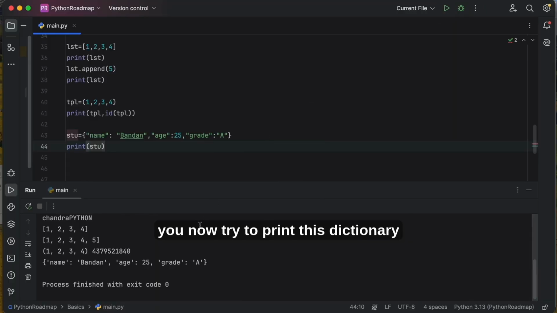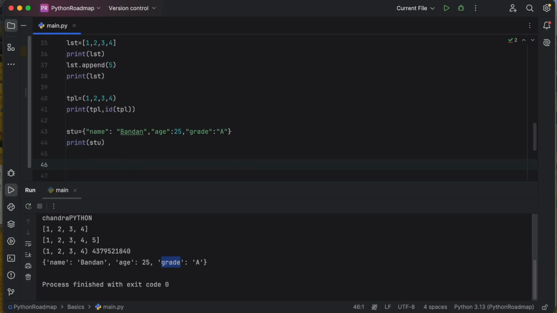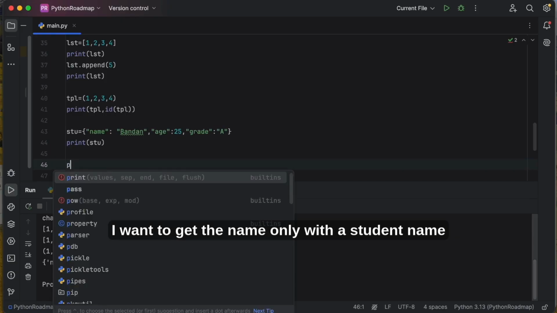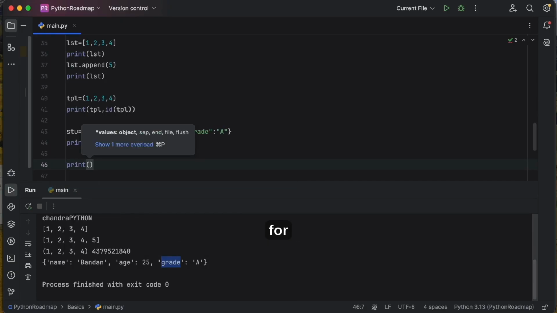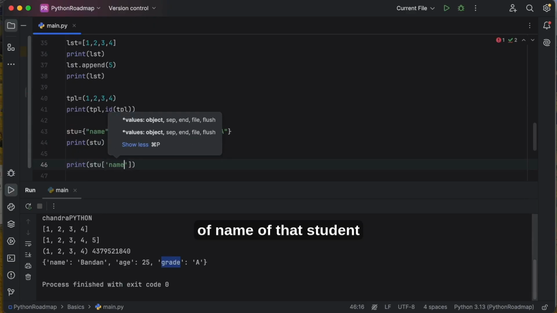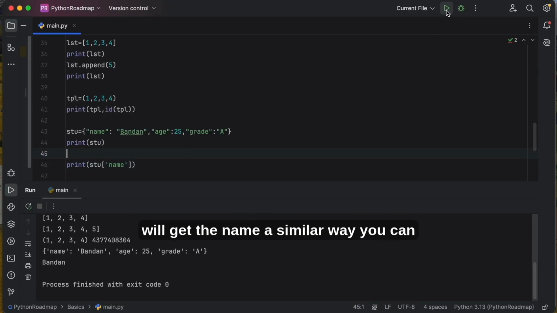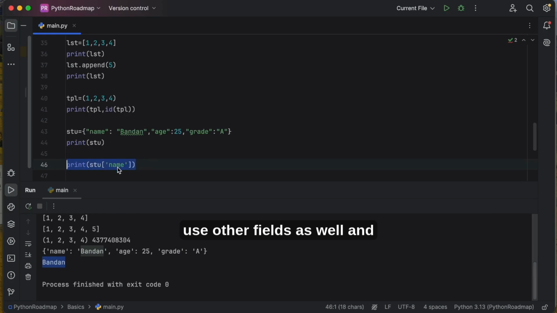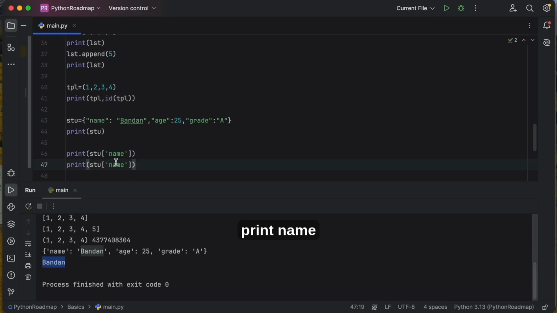Now try to print this dictionary. So name, age, and grade. Okay, now I want to get the name only, the student name. For that you need to use stu of name, and that will get the name. In a similar way you can use other fields as well, and print name, age.